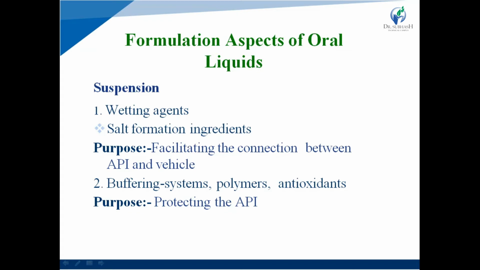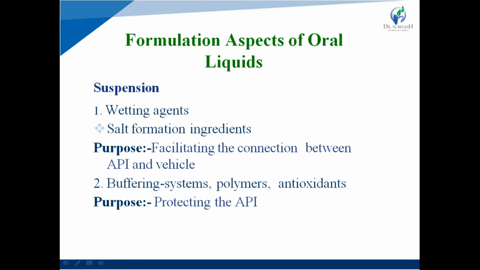At lab scale, the sprinkling method is used for addition and dispersion of suspending agent, while at production scale, a vibrating feed system is used. Next, the second parameter is hydration or wetting of suspending agent.